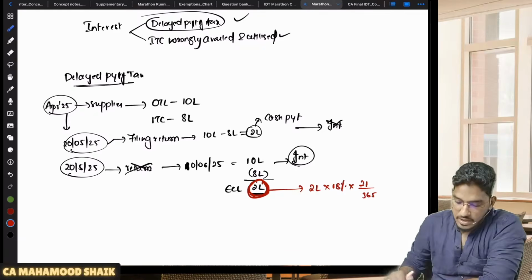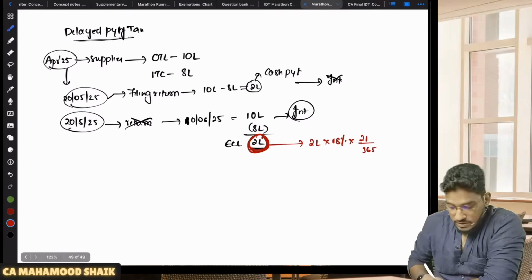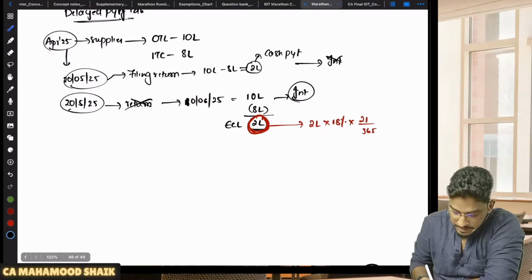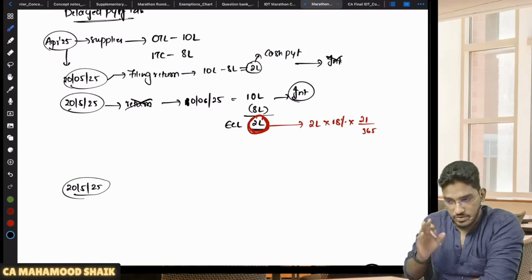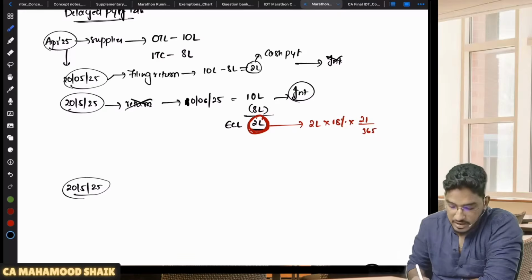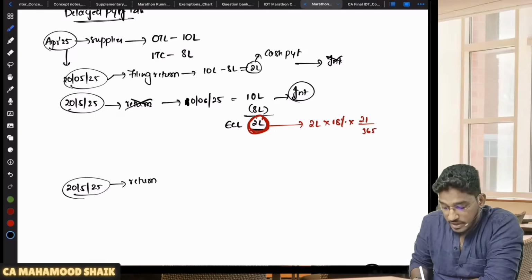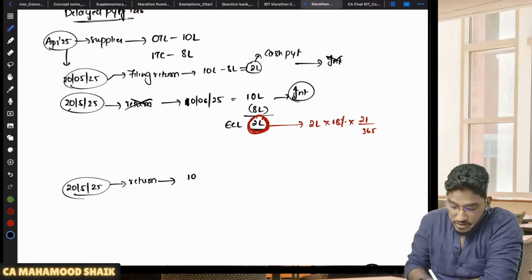Clear? Next. Now you are smart. You are becoming over smart. Listen, third case, what will happen? So you are actually liable to file the return on 20th of May 2025. On this date, you are required to file your return. But you are smart. So what you are doing is you are filing your return. But in your return, you are declaring your outward supplies as your output tax liability.